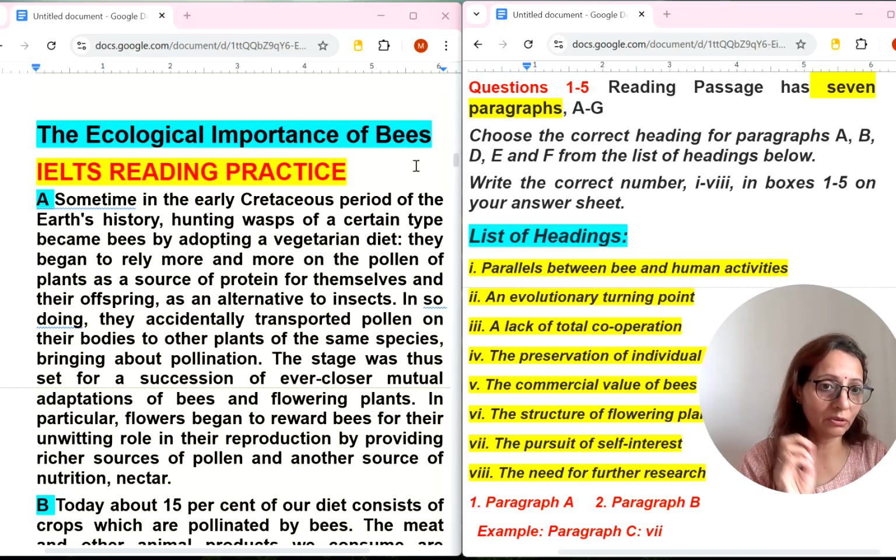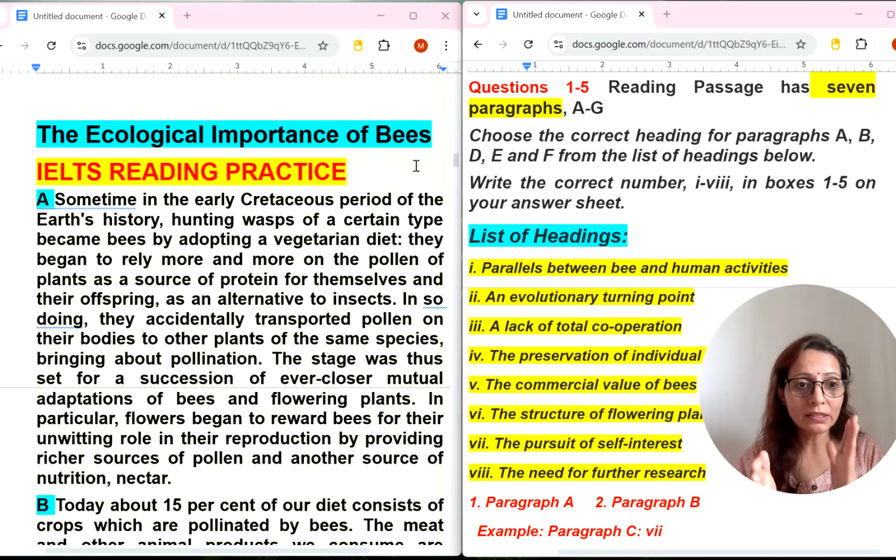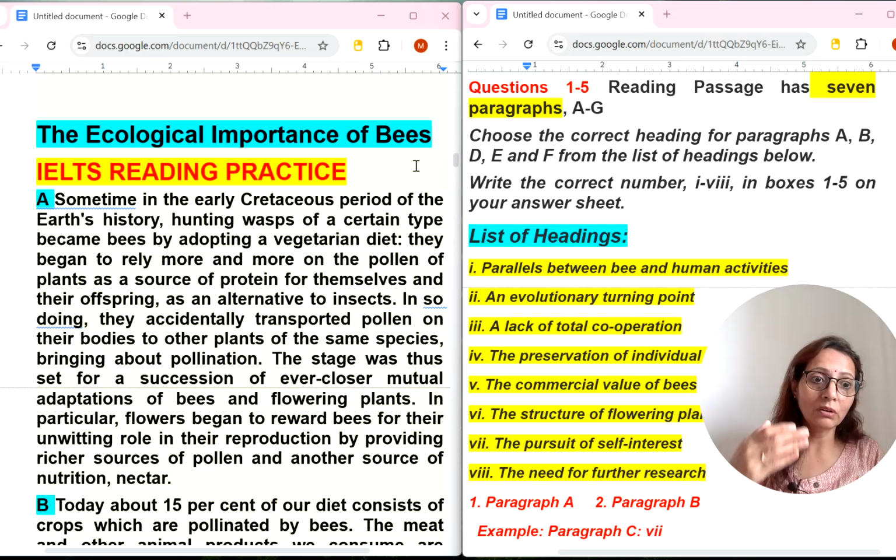First of all, I would request you to do practice with me. Just pause the screen when I am solving my question. You just try to find the answer before me. And after that, you can try to match. If there are some mismatching answers, then please do let me know and you can try to solve your question again. It may be possible that I may also get a wrong answer.